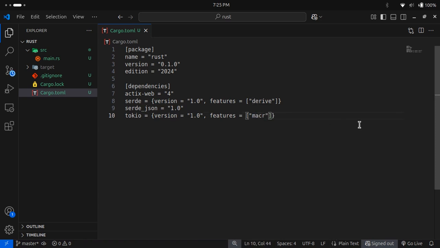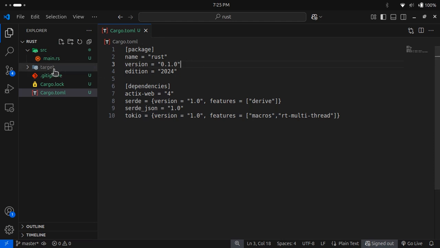We need macros. Next will be rt, meaning Rust multi-threading, so we need rt-multi-thread here. Okay, cool. These are the packages we need to run a server. You can note down these four packages. This is basically an overview of our Cargo.toml file.